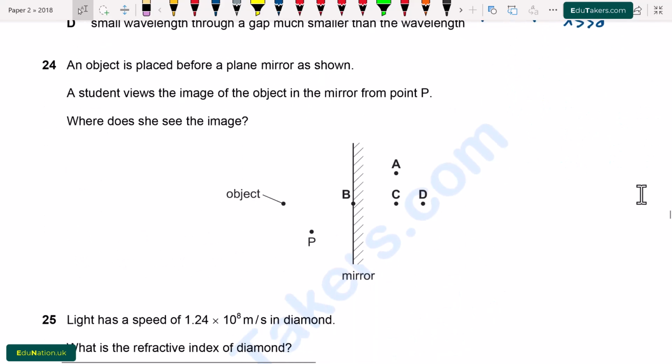Question number 24. An object is placed before a plane mirror as shown. A student views the image of the object in the mirror from the point P. Where does she see the image?